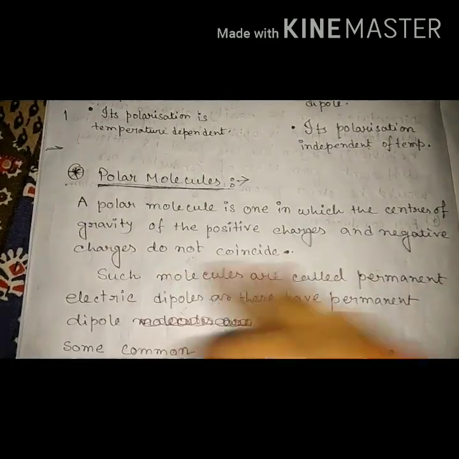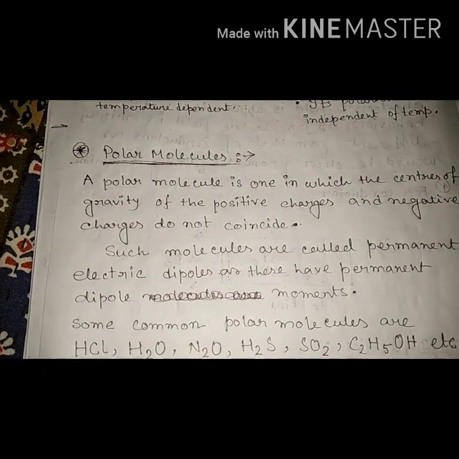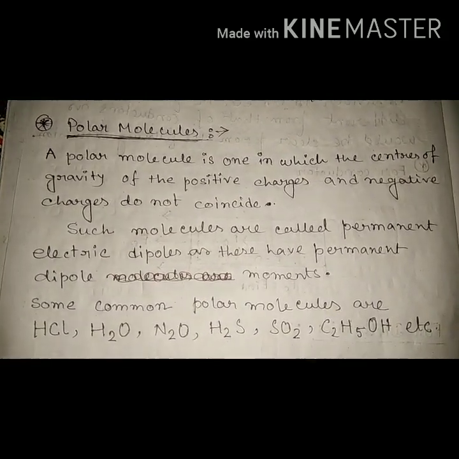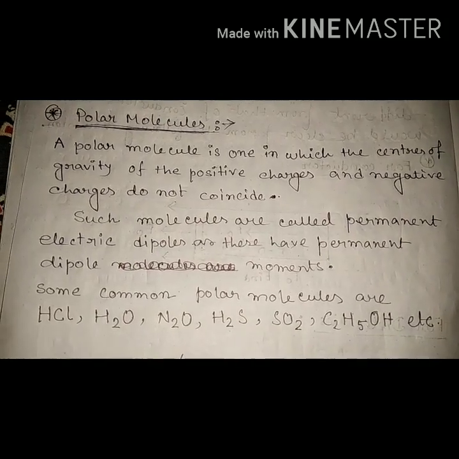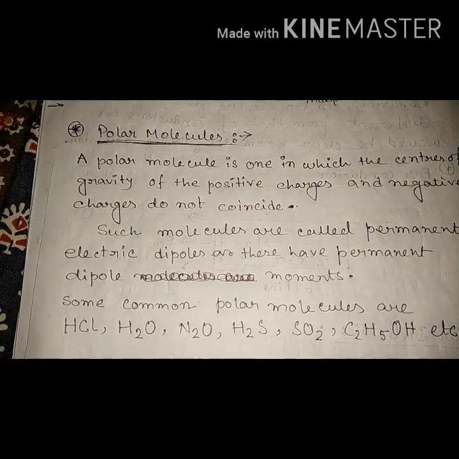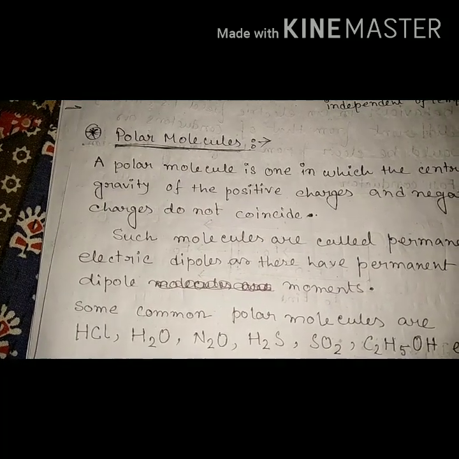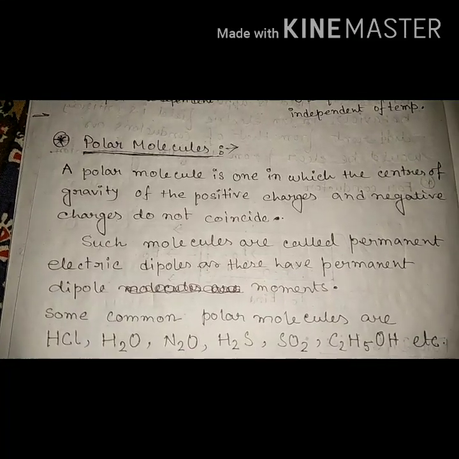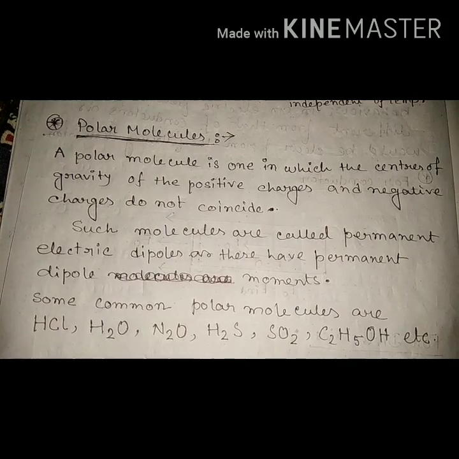First, polar molecules. Polar molecules and non-polar molecules are both dielectric materials, but there are some differences. A polar molecule is one in which the center of gravity of the positive charge, where the gravity acts, as you studied in class 11 with center of gravity and center of mass, where we consider all mass concentrated at a particular center, and the center of gravity of the negative charges do not coincide.